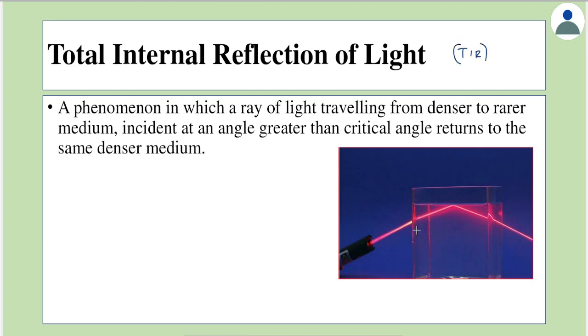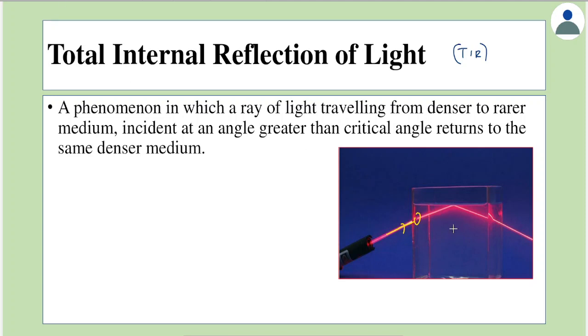As demonstrated by the experiment given here, think of the light ray falling from glass or water to air. Now here light refracts, so light is moving from air to glass. It's refracting here. Now what is seen at this interface is very interesting.